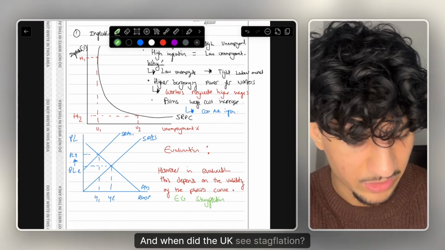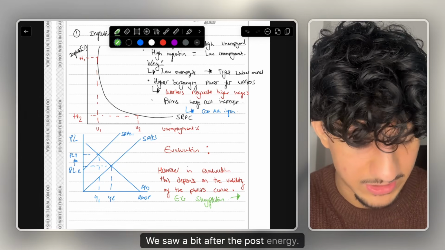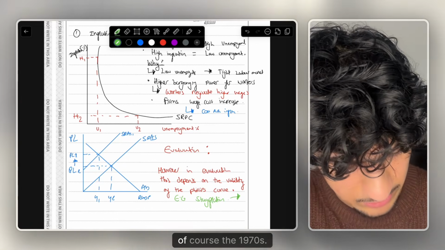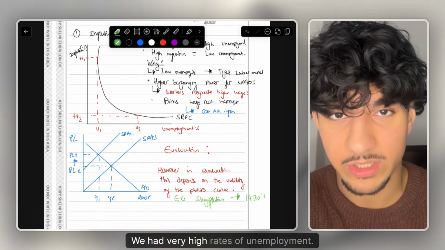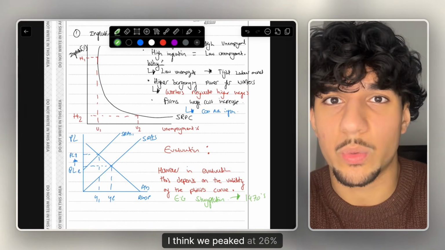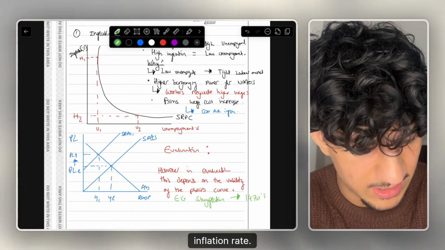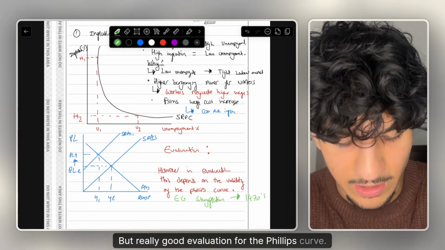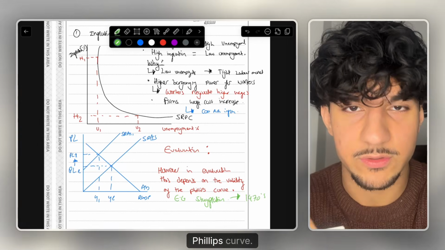And when did the UK see stagflation? We saw a bit after the post-energy, so like 2021, but the main example in the UK of stagflation was, of course, the 1970s. We had very high rates of unemployment. We had around, I think we peaked at 26% inflation rate. So definitely one of the main examples is the 1970s, but really good evaluation for the Phillips curve. It questions all the main theory behind the Phillips curve, so it works really well.